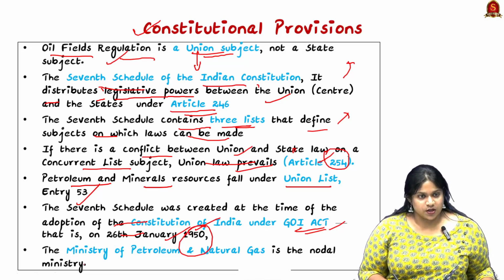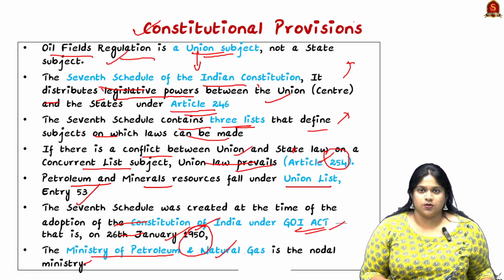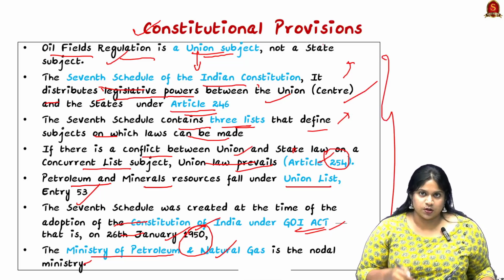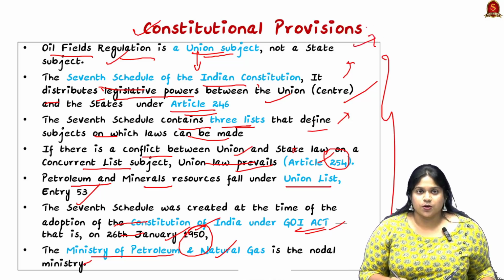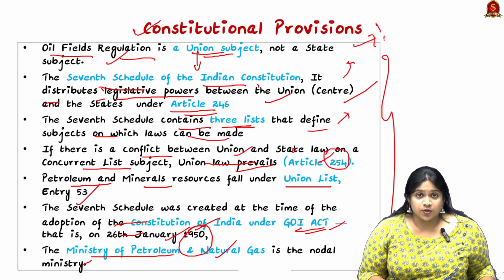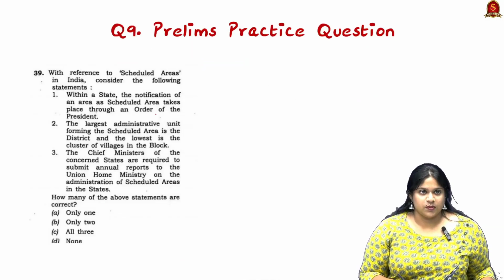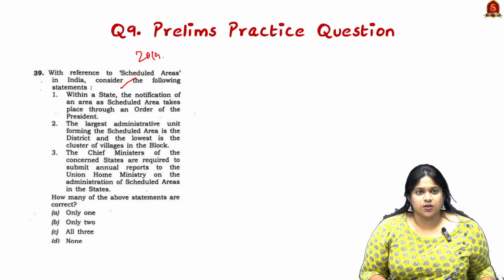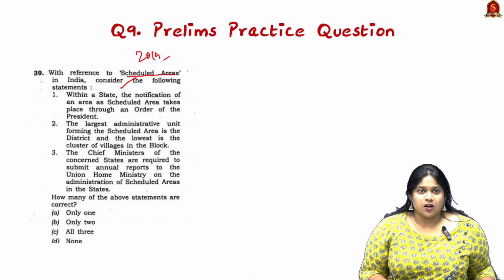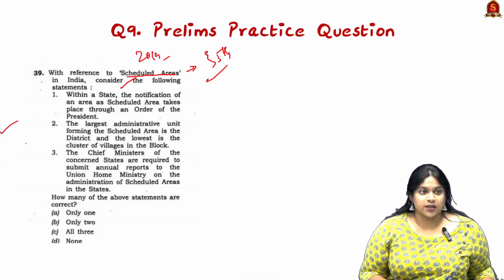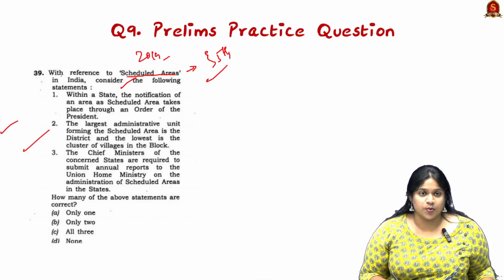So the nodal ministry is the Ministry of Petroleum and Natural Gas. So these are the basics you need to know about our constitutional provisions according to this article, and also have your focus on knowing different schedules of our constitution. Now here we can see one of the prelims questions, I think it was in 2019. This is about scheduled areas, they come under the 5th Schedule. So you can expect questions, or you need to know the basics on different schedules of our constitution.